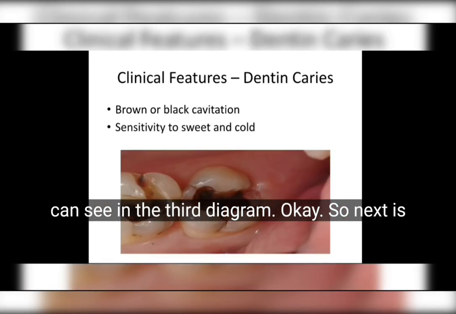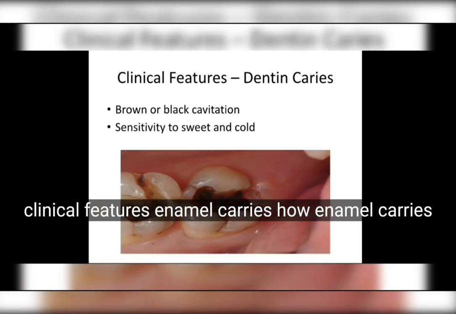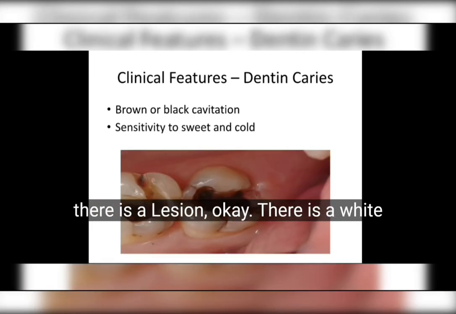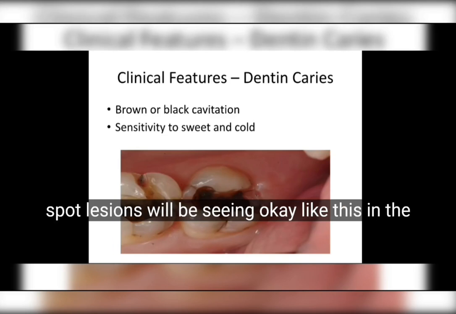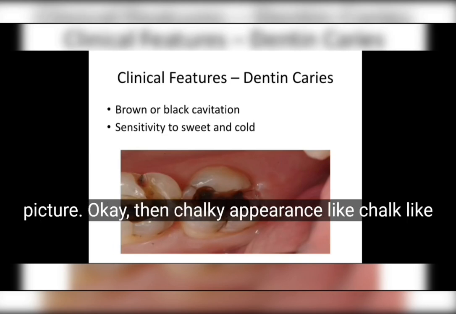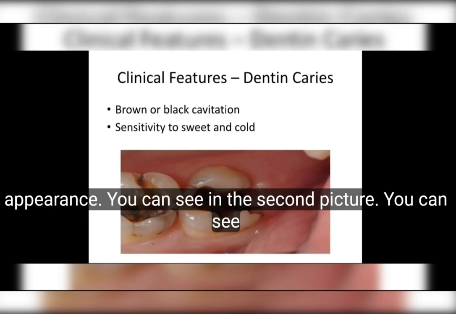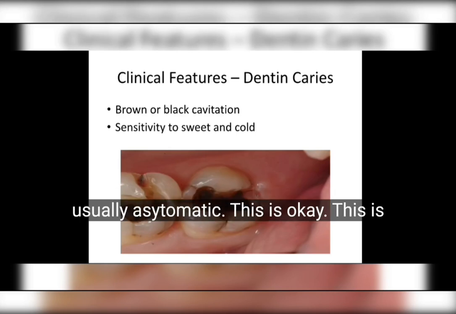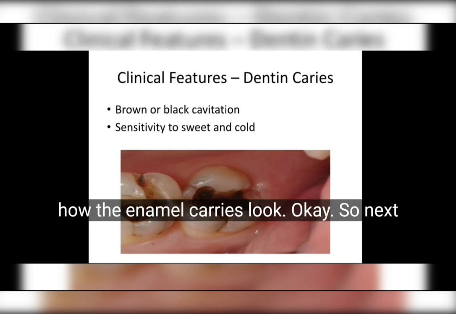So next is clinical features. Enamel caries shows a white lesion. You will see white spot lesions, like this in the picture. Then a chalky appearance, chalk-like, which you can see in the second picture. It is usually asymptomatic. This is how enamel caries looks.